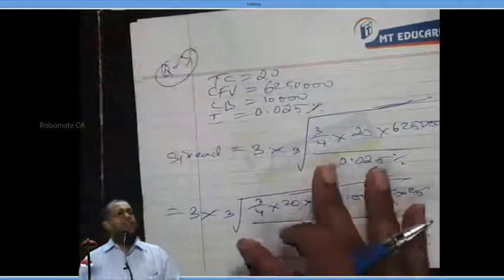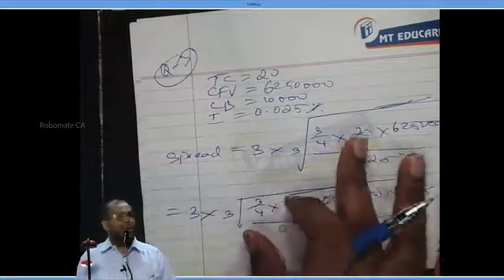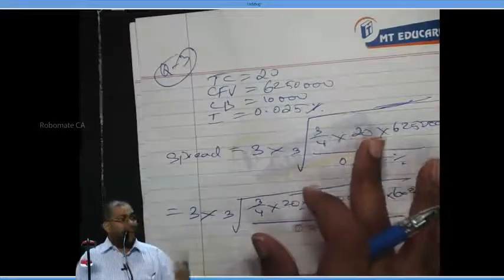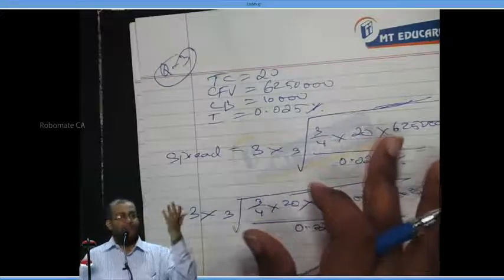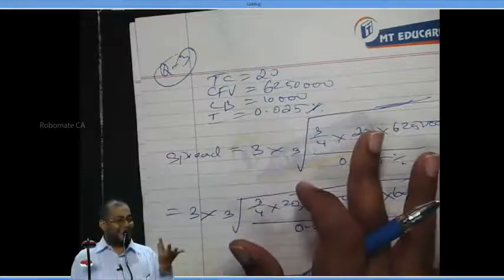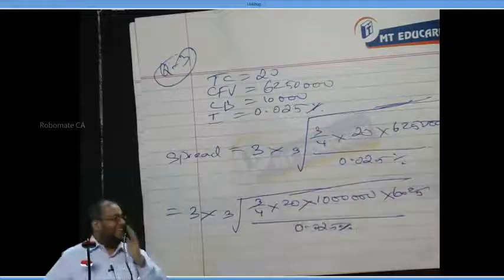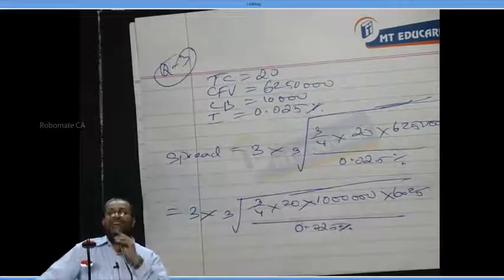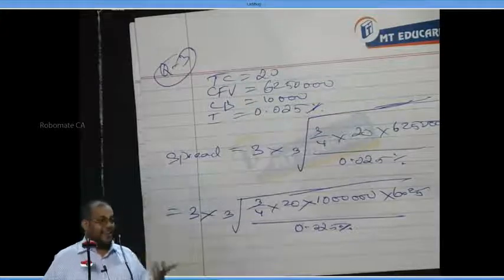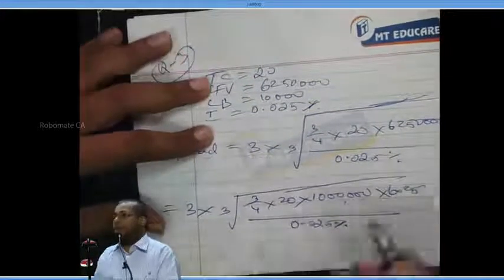Now tell me, for 10 lakhs we can find the cube root. What is the cube root of 10 lakhs here? 100. 100 into 100 gives you 10,000, and 10,000 into 100 gives you 10 lakhs. So, can I take this out as 100 or not?